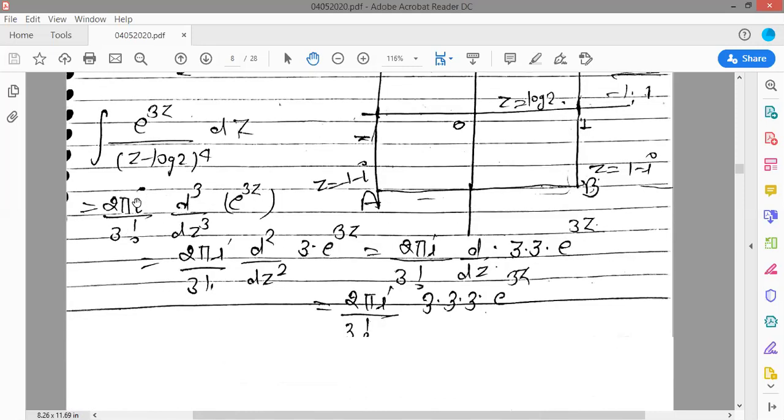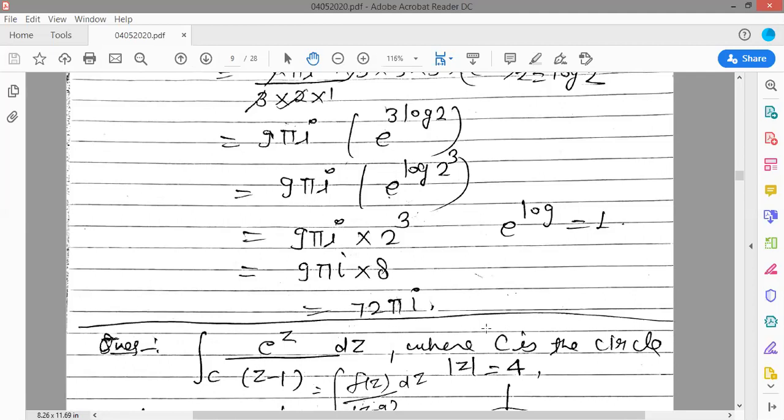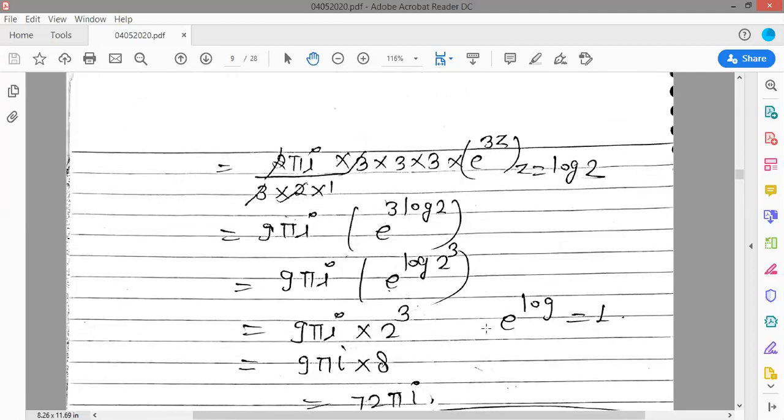So our value is 2 pi i upon 3 factorial, d cube upon dz cube of e to the power 3z. That means find the derivative of this function 3 times. The first time gives 3 e to the power 3z, the second time 3 into 3 e to the power 3z, and the third time 3 into 3 into 3 e to the power 3z. So 2 pi i upon 3 factorial, and the factorial value is n factorial equals n times n minus 1, n minus 2, and so on, last 3, 2, 1. Just solve this and you will get your answer, 72 pi i.